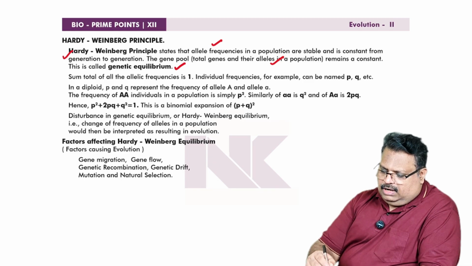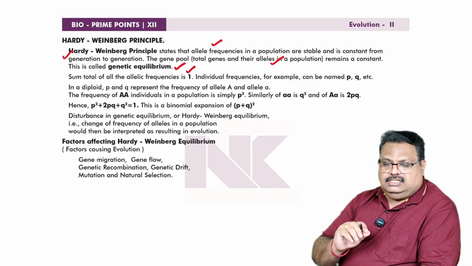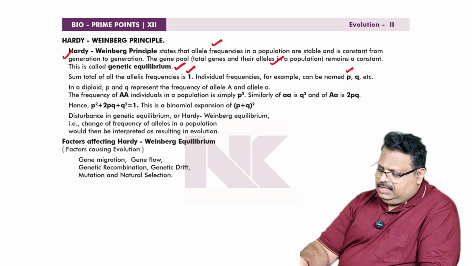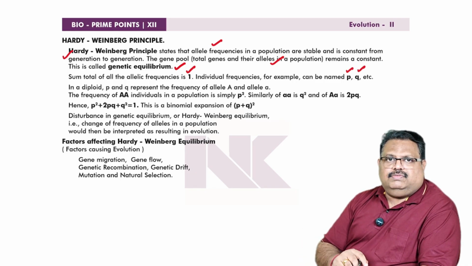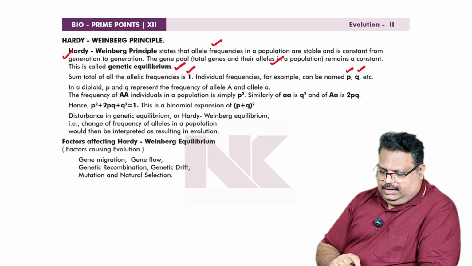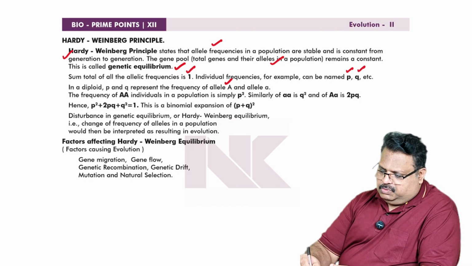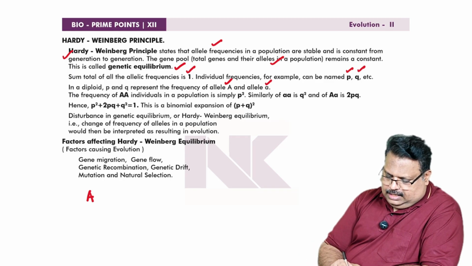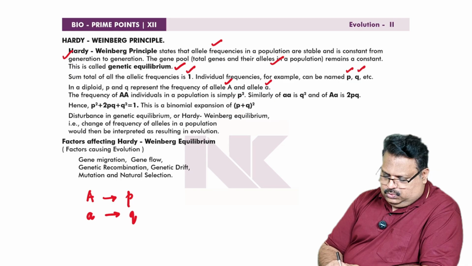The sum total of all allelic frequencies is 1 for a particular gene. The individual frequencies can be named p and q. That means the allelic frequency of the dominant allele is called p and the allelic frequency of the recessive allele is called q. In a diploid, p and q represent the frequencies of alleles capital A and small a. Capital A is the dominant allele. The frequency of capital A is called p. Small a is the recessive allele. Its frequency is called q.